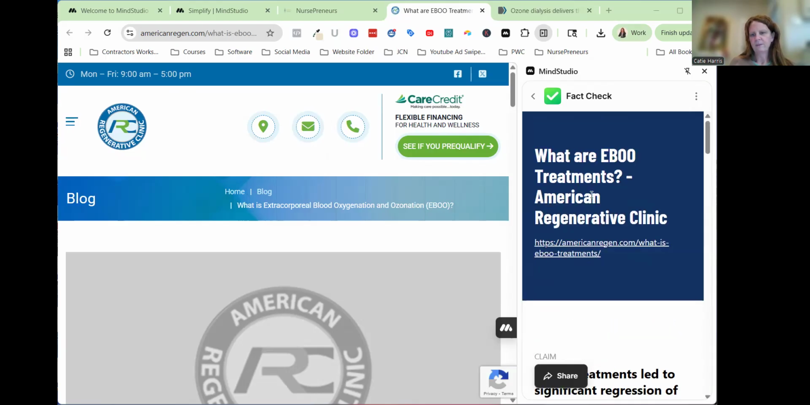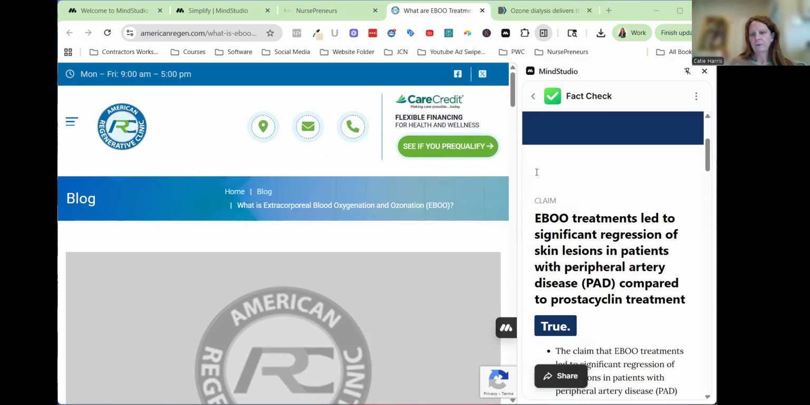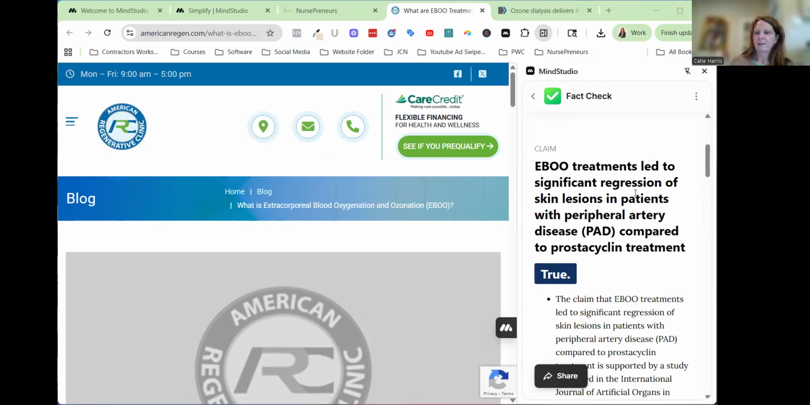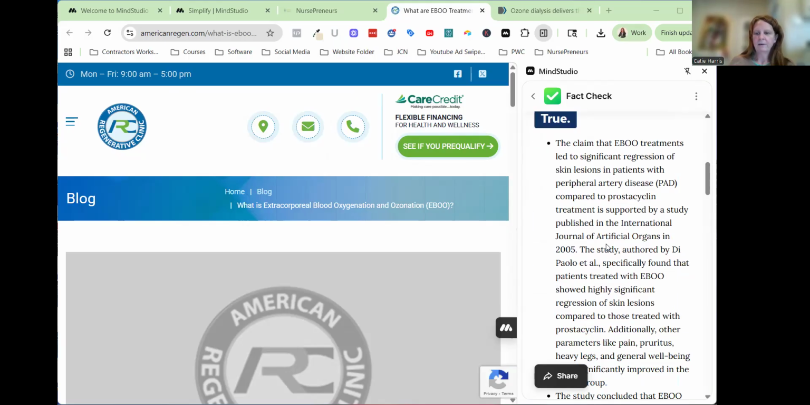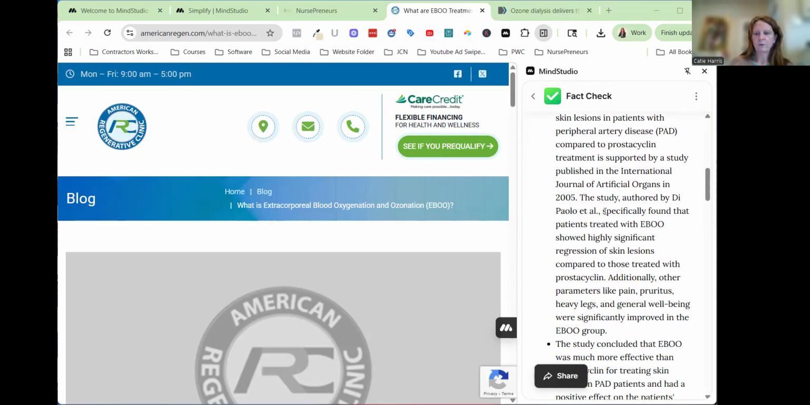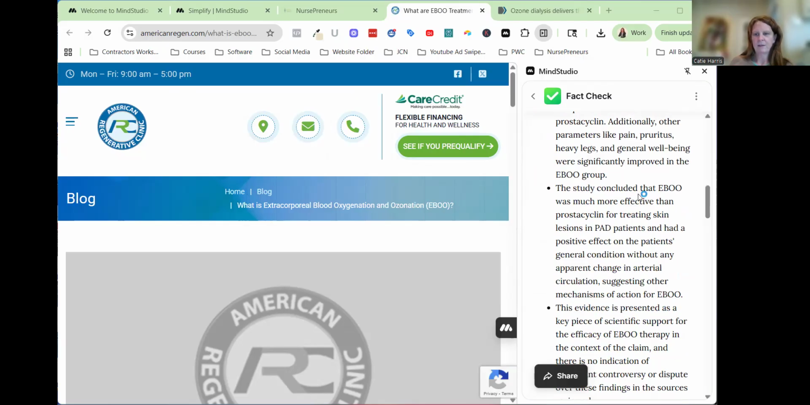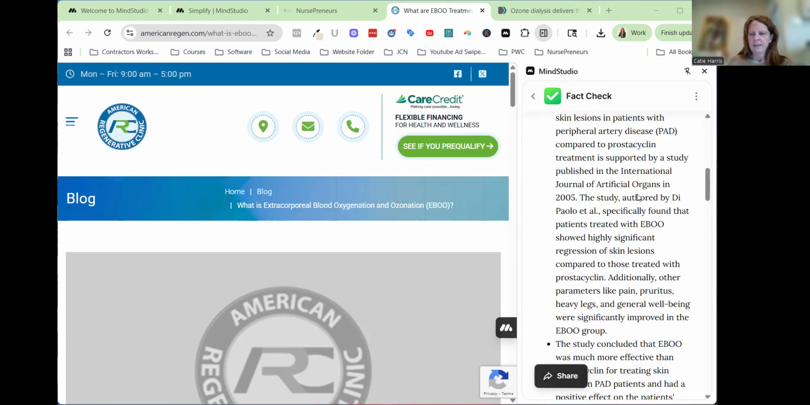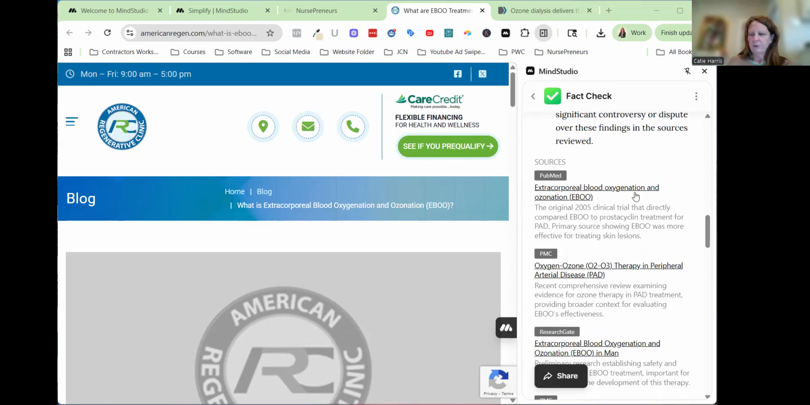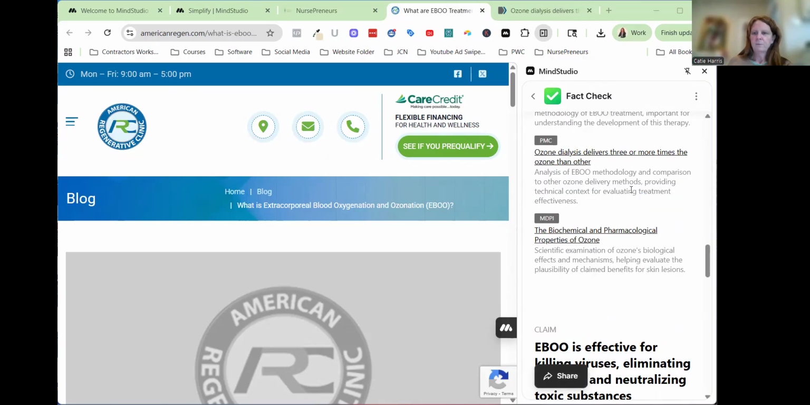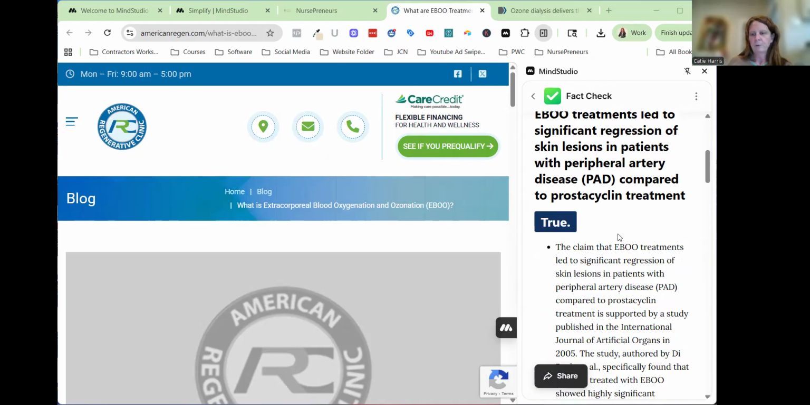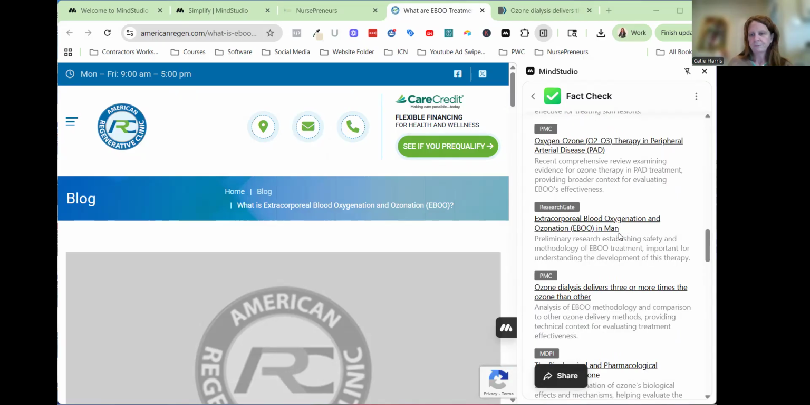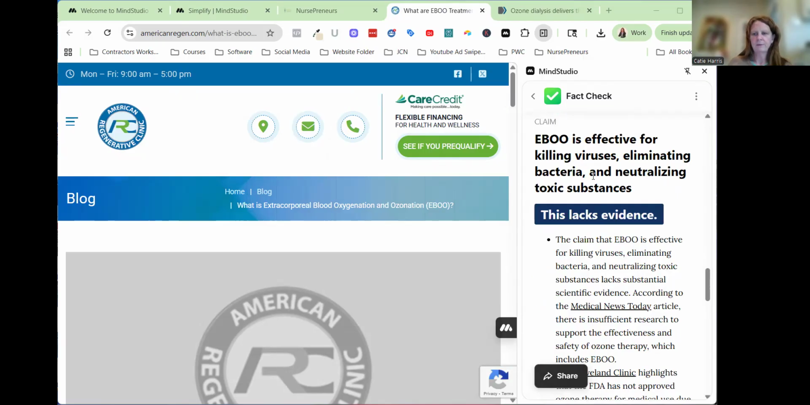So what are the EBU treatments in American Regenerative Clinic? The first claim they make is that EBU treatments led to a significant regression of skin lesions, and that's true. They have backed this claim up with this research article, so you know that claim inside the article is true. And then it gives you different sources too, which is really nice, so that you can feel pretty confident in spreading this fact. You can make this into an Instagram post or whatever it is, if you offer eBoo, of course. And then claim number 2, it's effective at killing viruses, eliminating bacteria, and neutralizing toxic substances.